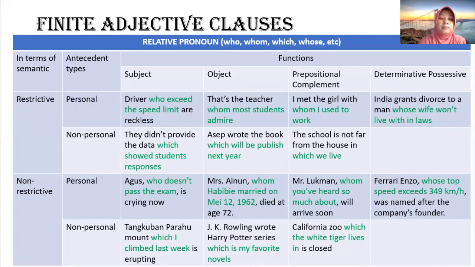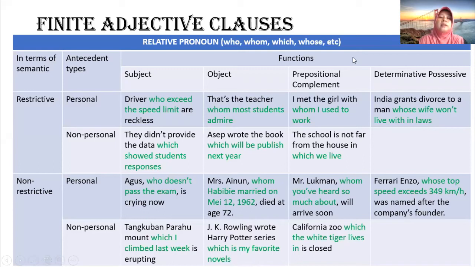This is some example sentence using adjective clause.